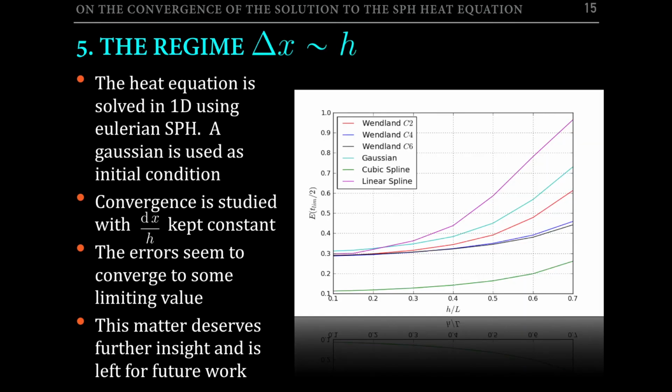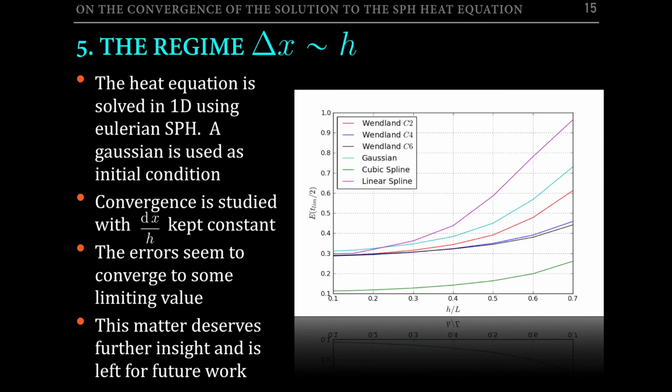Now, let me talk about the regime in which the interparticle distance is of the order of the smoothing length. The heat equation is solved in one dimension using Eulerian SPH, and a Gaussian function is used as an initial condition. The convergence is studied when h tends to 0 by keeping the interparticle distance over smoothing length ratio constant. This is an interesting choice because it represents the common practice in SPH, while it's important to remark that under this regime, we are not approaching the problem presented before, that is, the integral problem at the continuous level.